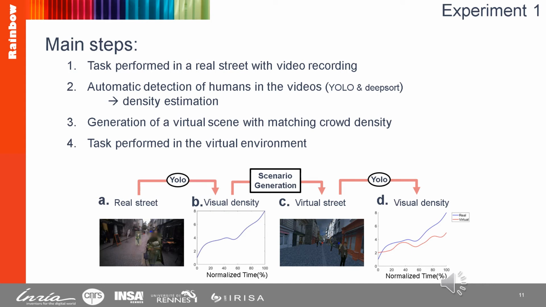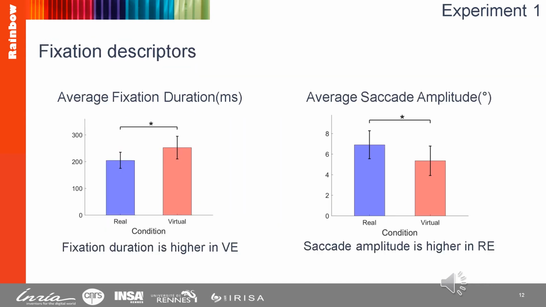So in the first place, we explore the average duration of fixation and the average amplitude of saccades, and our results show that the average fixation is significantly longer in virtual conditions, and that the average saccade amplitude is higher in real conditions.